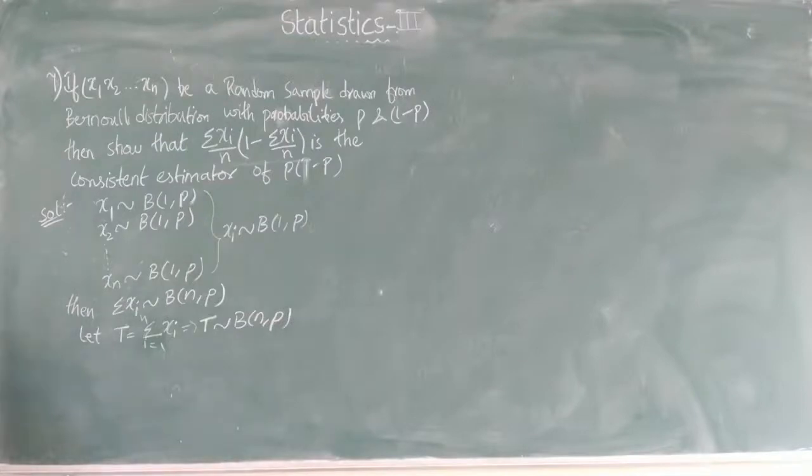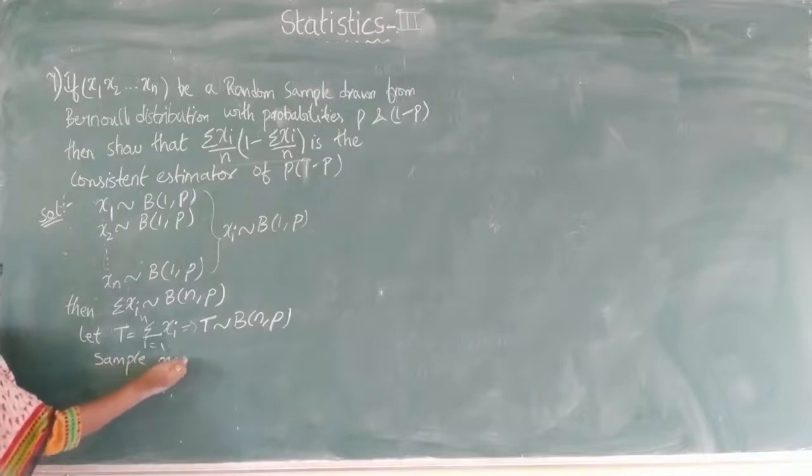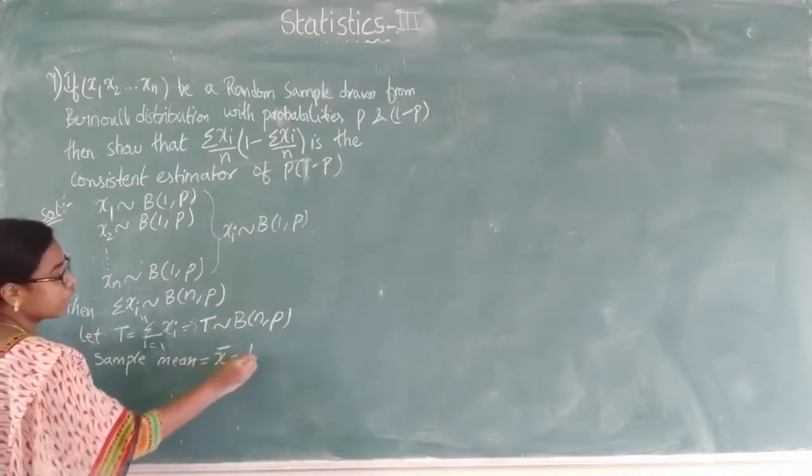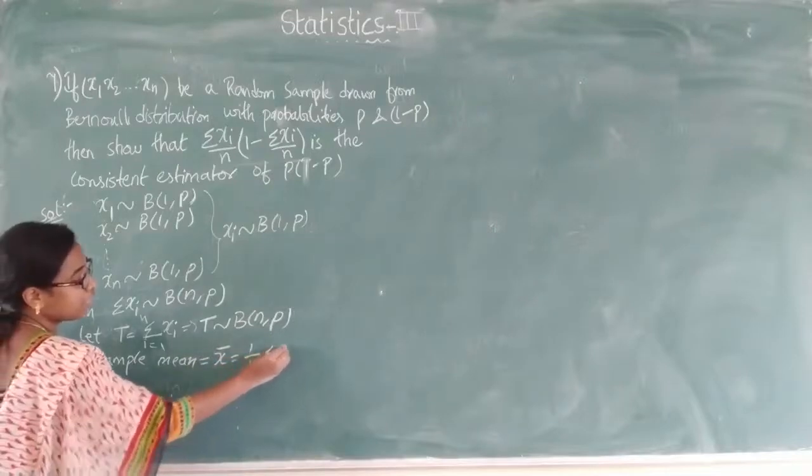Now we will consider x bar. Now I will find the expectation of t. So from this, what is the t value? We know that the sample mean is x bar, right? So first write down that one. Sample mean equals x bar equals 1 by n summation xi.